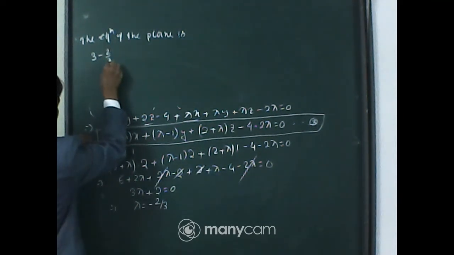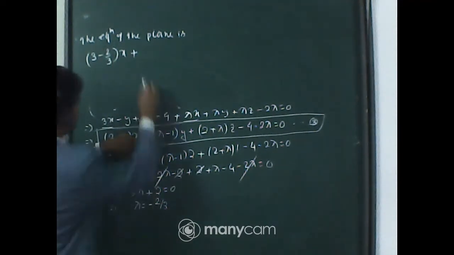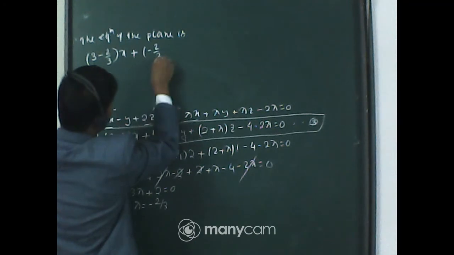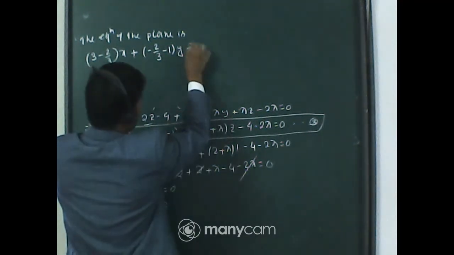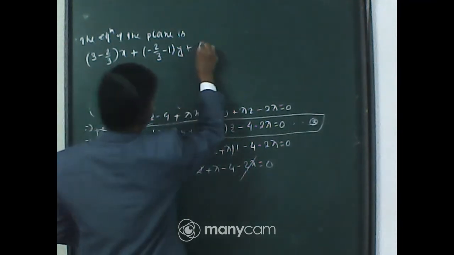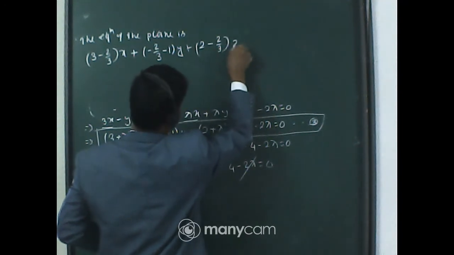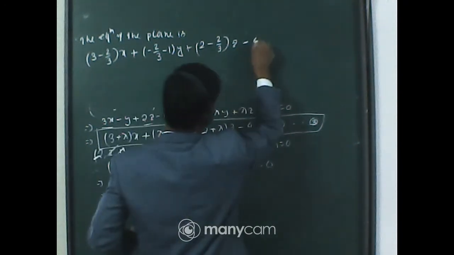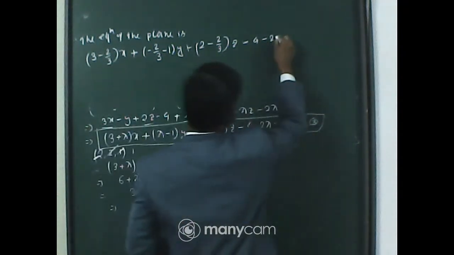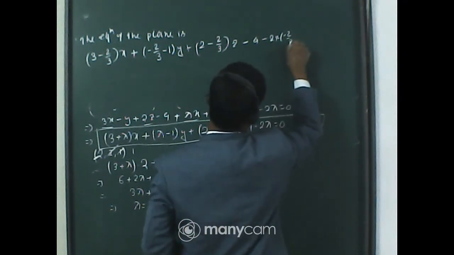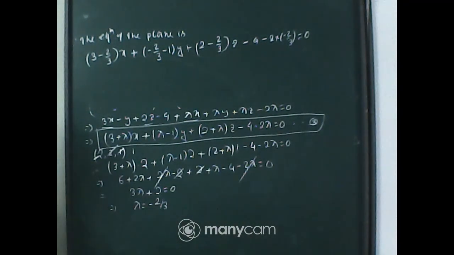So (3 minus 2 by 3) x, plus (lambda minus 1, means minus 2 by 3 minus 1) into y, plus (2 plus lambda, so 2 minus 2 by 3) z, minus 4 minus 2 into minus 2 by 3, is equal to 0.